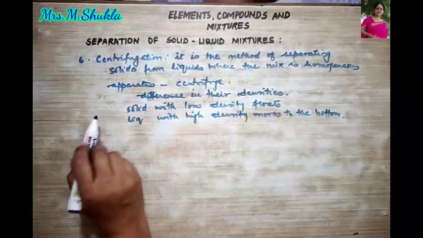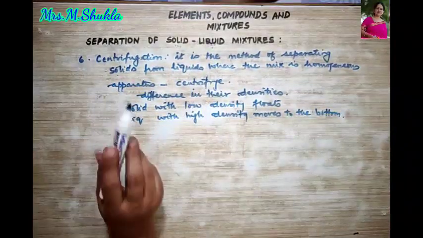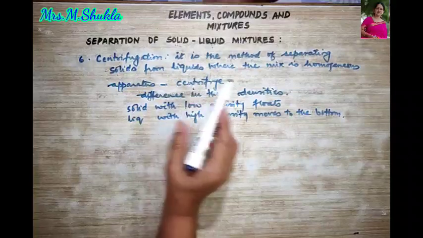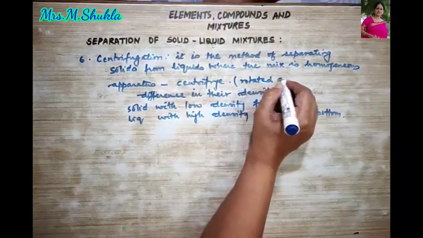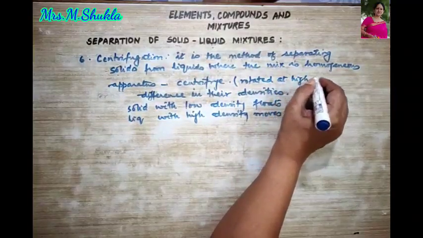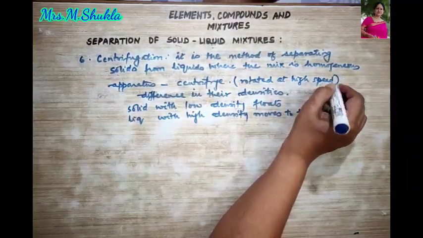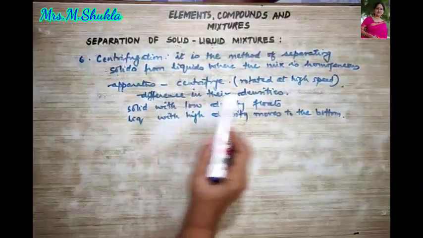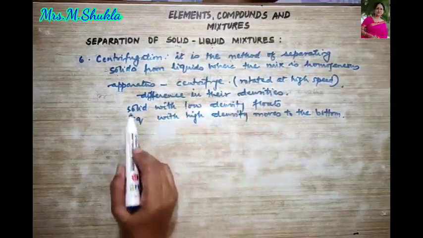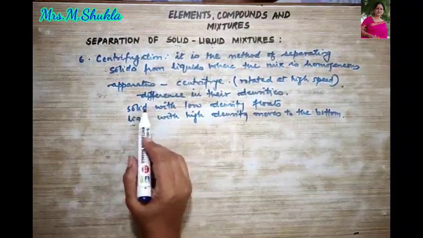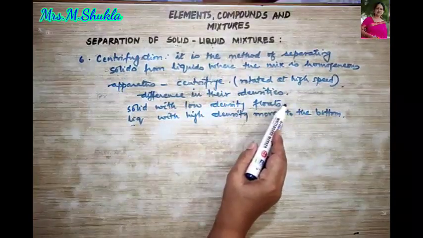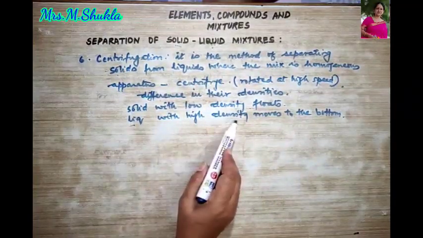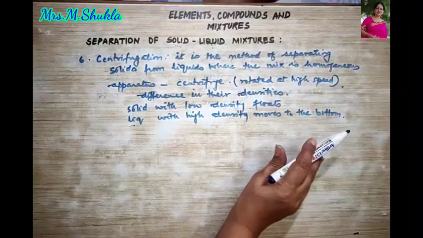Clear? So over here, what did I say? We are using the apparatus centrifuge, which is rotated at high speed. Fine. So over here, based on the difference in the densities, the solid and liquid can be separated. How? When we rotate at high speed, the solid with low density, it will float, whereas liquid with high density, it moves to the bottom.